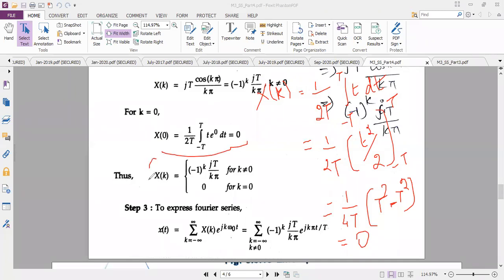And you need to summarize the answer. Summarize means, if you have two different values, you have to summarize it. X of k is equal to minus 1 power k jt by k pi for k not equal to 0, and 0 for k equal to 0.